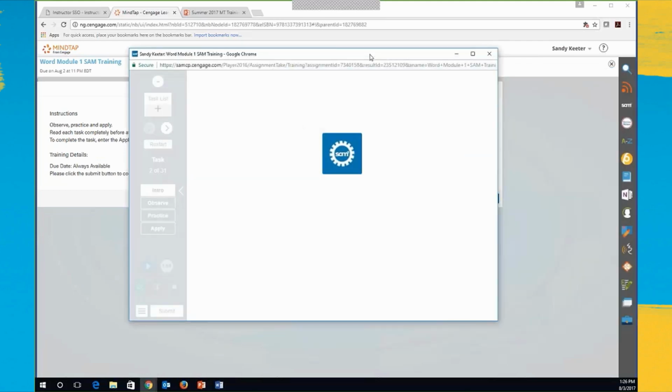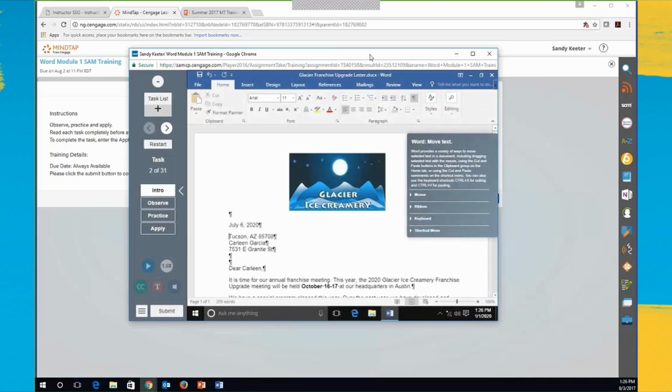So we have this great new improved user experience in SAM 2016. It's programmed in HTML5. It's got better compatibility and accessibility for all users. It adapts to any screen size. It's totally explorable, and it's just a great way of testing your students on what they know in Microsoft Office.